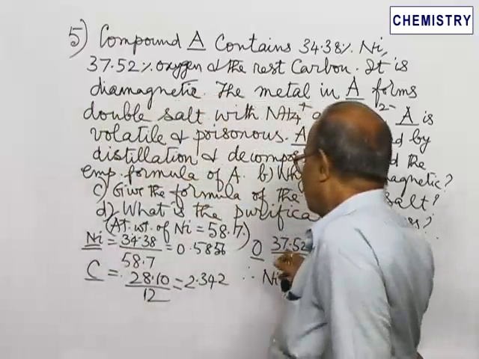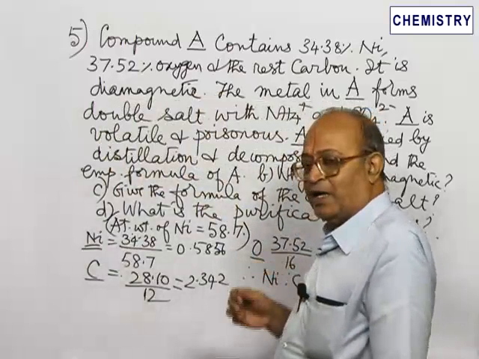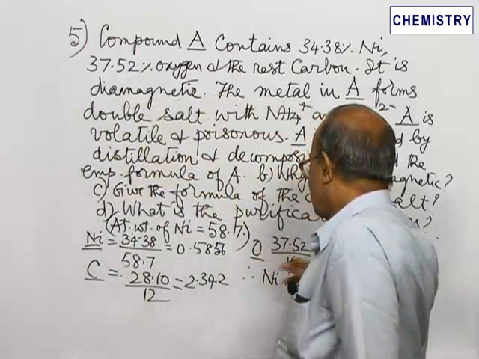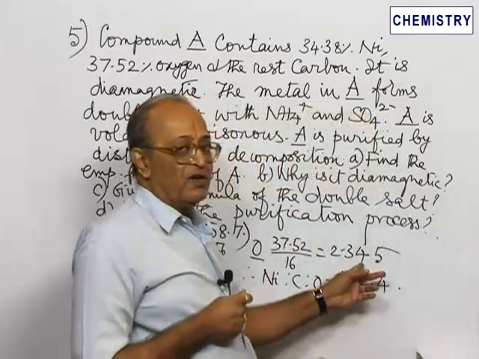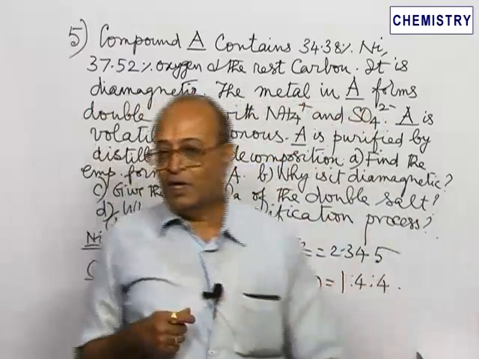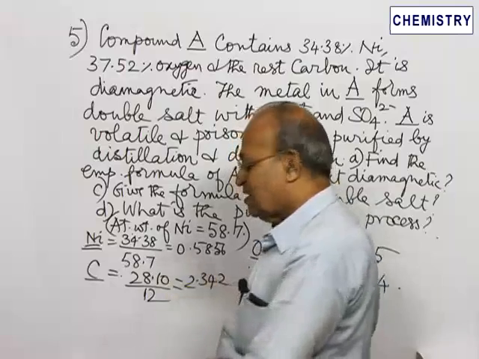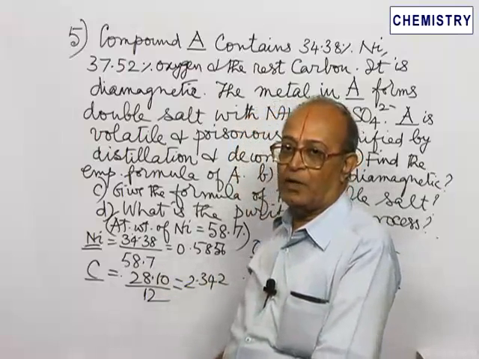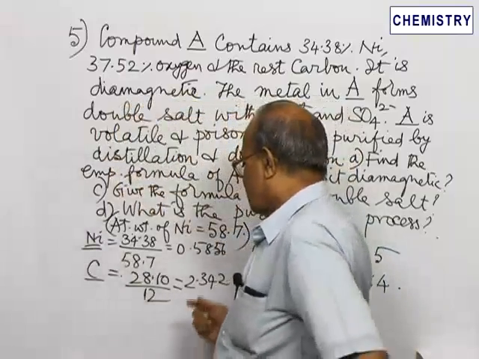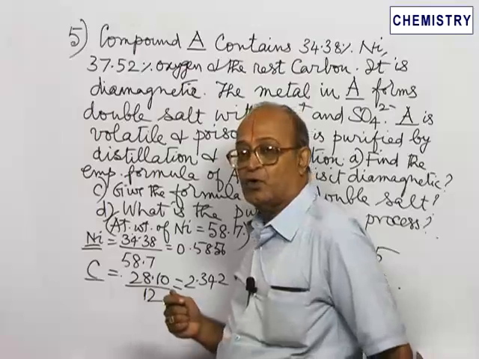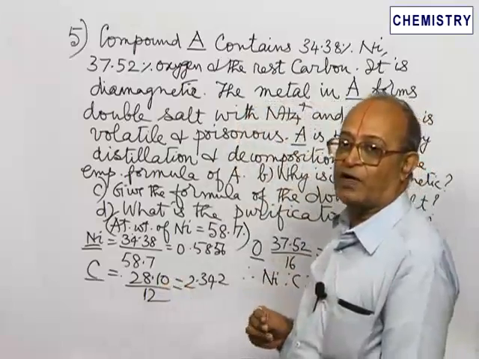Similarly, percentage of oxygen, 37.52, is divided by 16, the atomic mass of oxygen, and this works out to 2.345. The remaining percentage, 28.10, is divided by 12, the atomic mass of carbon. This works out to 2.342, which is more or less the same as 2.345.